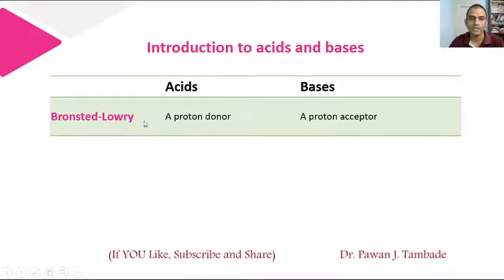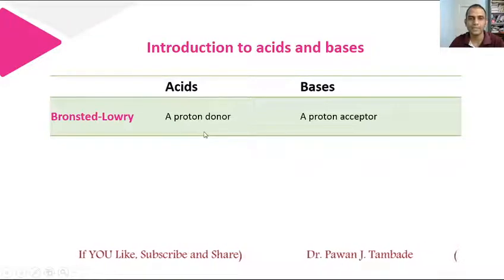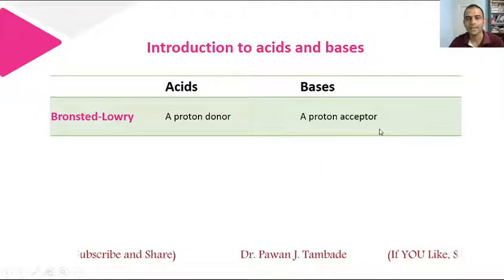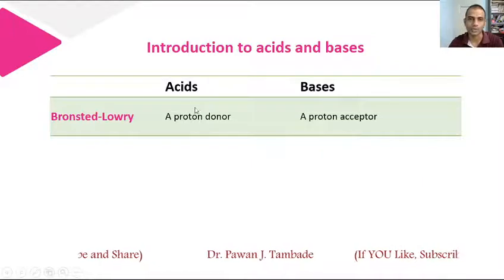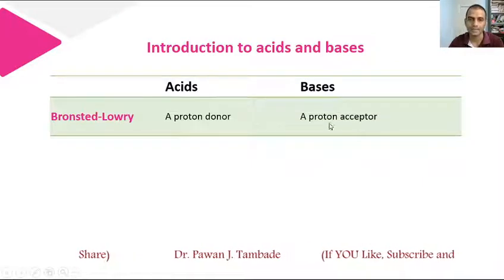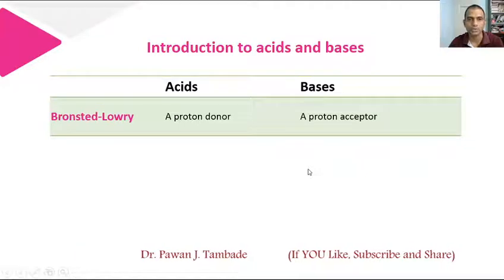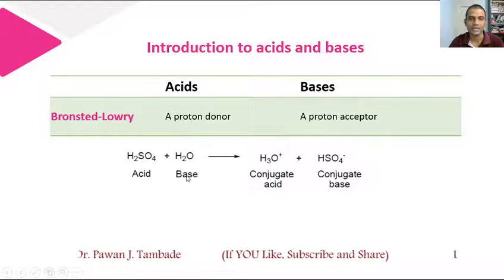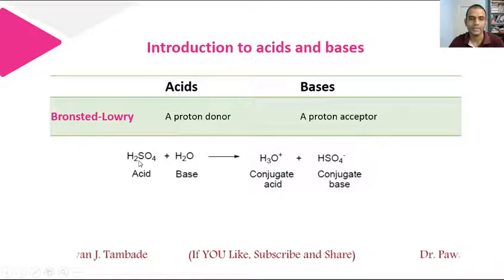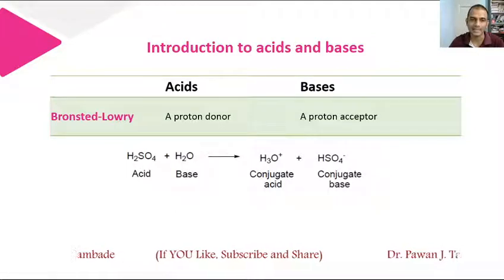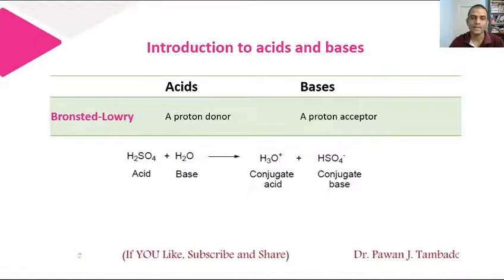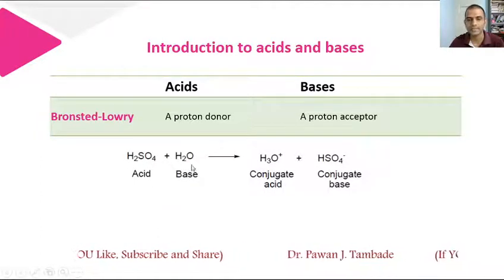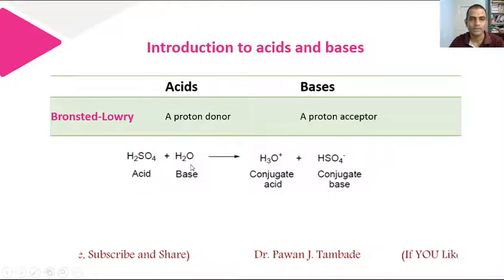According to Lowry-Bronsted, an acid is any substance which has the ability to donate a proton, and bases are any substances which have the ability to accept the proton. So acid is a proton donor and bases are proton acceptors according to the Bronsted-Lowry concept. Let's see this example. When H2SO4 is added in water, H2SO4 has the ability to donate a proton, so it acts as an acid, and to the contrary, water has the ability to accept the proton which is donated by H2SO4. So water in this case acts as a Lowry-Bronsted base.